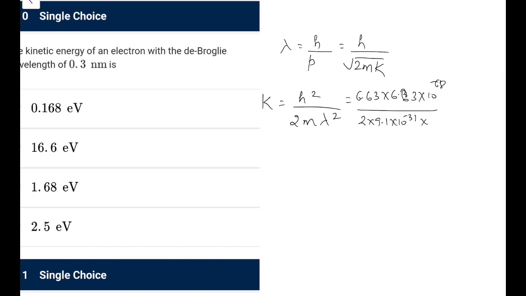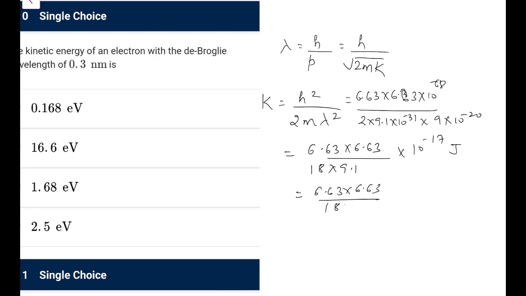0.3 means you can say 3 angstrom, so it would be 9 into 10 to the power minus 20. So what we are left with, 6.63 into 6.63, 2 into 9, 18, 18 into 9.1, and the powers, if I take into account 31 and 20 is 51, 68, so it would be 10 to the power minus 17. This will be in joules, so if I convert it in eV, it would be 6.63 into 6.63, 18 into 9.1 into 10 to the power minus 17 divided by 1.6 into 10 to the power minus 19. This would be in eV.